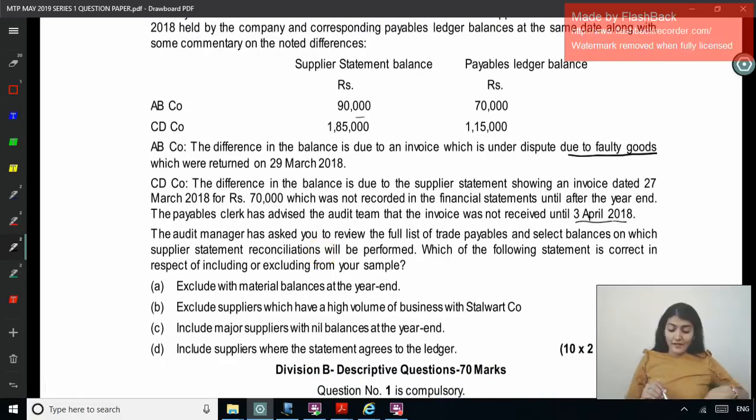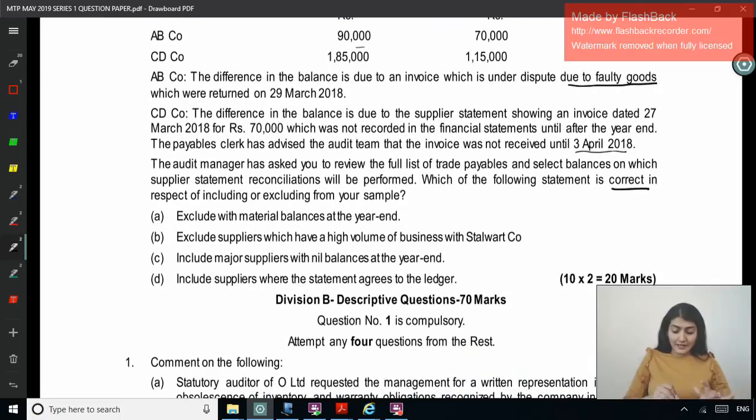The audit manager has asked you to review the full list of trade payables and select balances on which supplier statement reconciliation will be performed. On which ones will you do the supplier statement reconciliation? Which of the following statements is correct in respect of including or excluding from your sample? Right. So exclude the material balances at the year end. Is this correct? No, incorrect. Exclude suppliers which have high volume? Incorrect. You have to include them. You cannot exclude them. Include major suppliers with nil balance at the year end. So even if there is nil balance, you will include those suppliers.